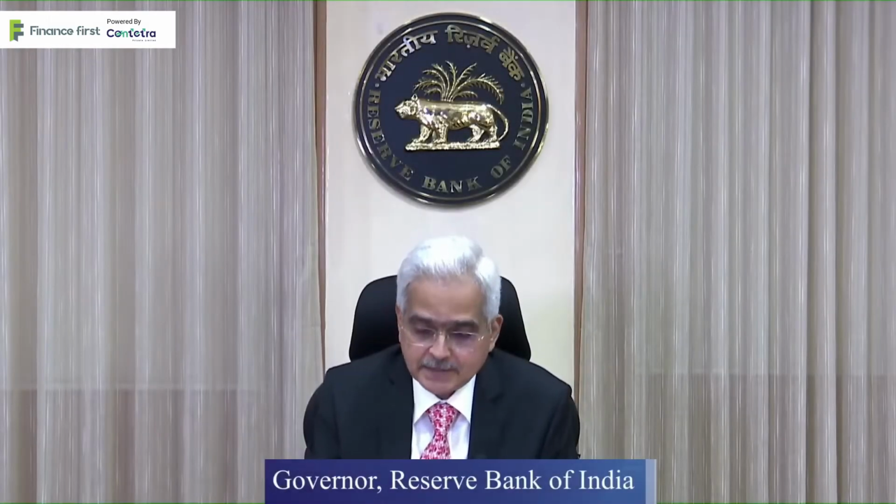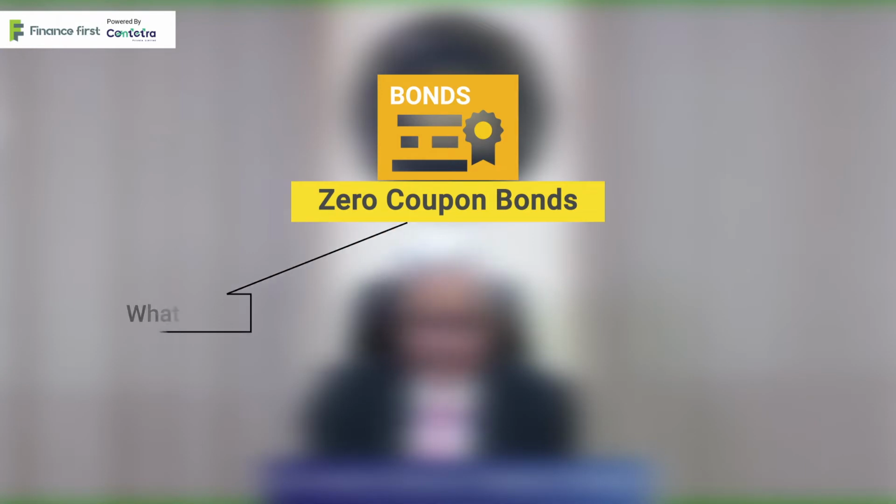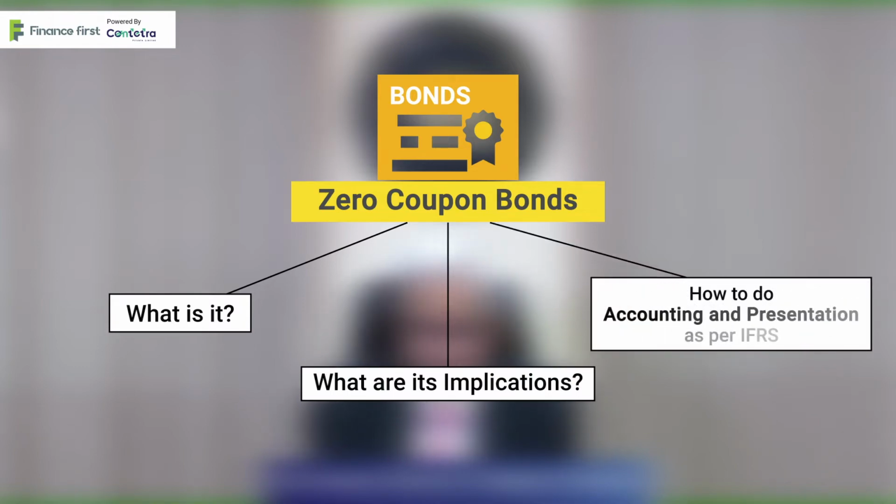Very recently, RBI ordered 5 banks to issue a zero coupon bond. What are zero coupon bonds and what are its implications for the investors and issuers? How has the accounting and presentation for the zero coupon bond changed under IFRS as compared to IGAAP?